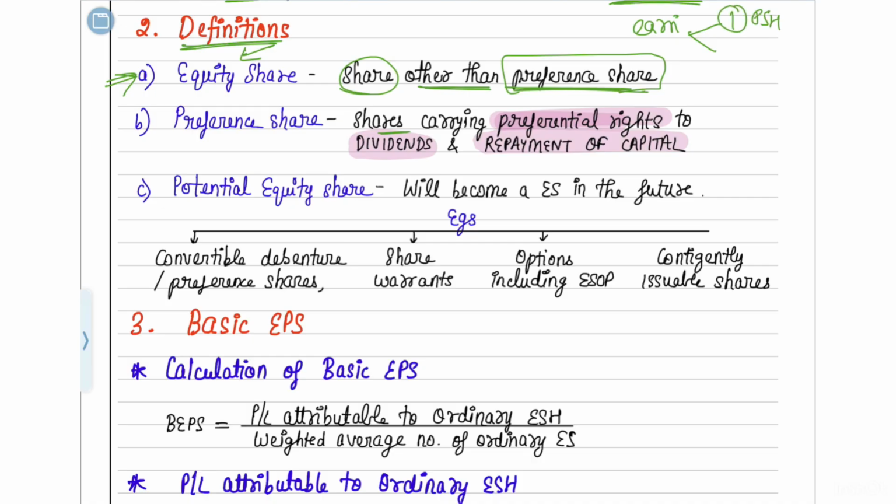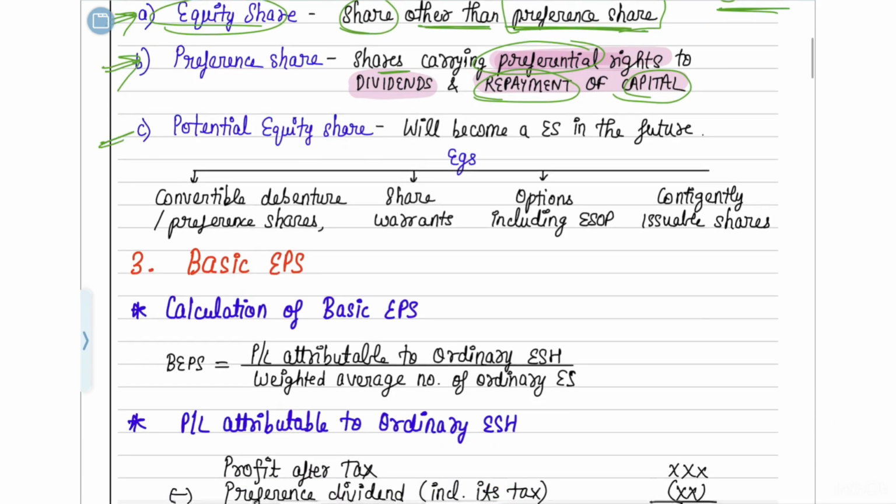Only after the earnings have been distributed to the preference shareholders will the earnings be distributed to the equity shareholders. Same way, when the company is liquidated and the capital is repaid, preference shares will be given priority, and the remaining will be distributed to the equity shareholders. So whichever shares do not have a preference will be called equity shares. This is the difference between equity shares and preference shares.